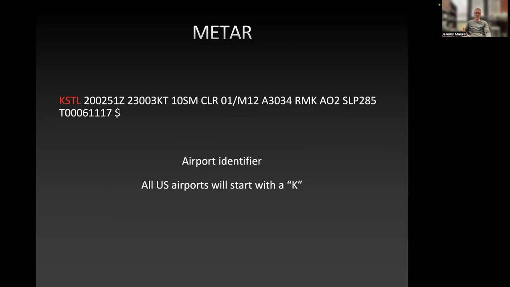The airport identifier will come first. All US airports are going to start with a K, and so you would just have to look up what is the identifier for the airport that you're interested in. The next bit is going to give you the day of the month.